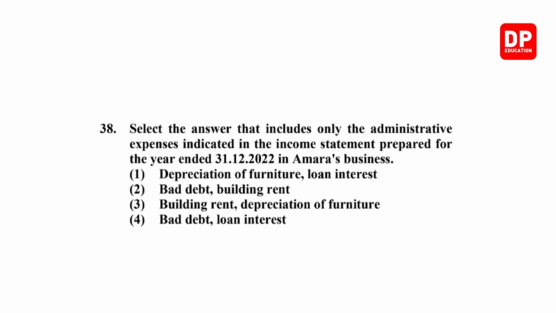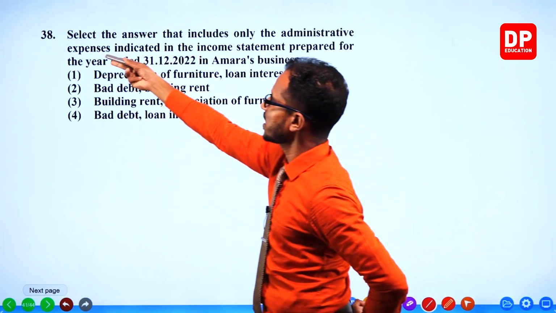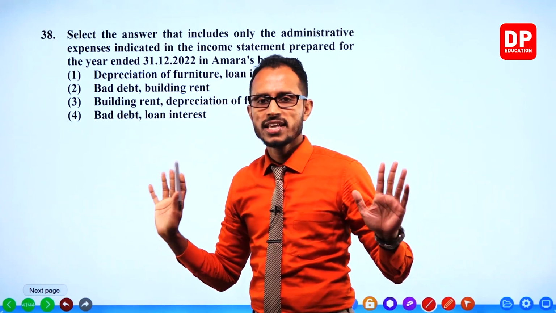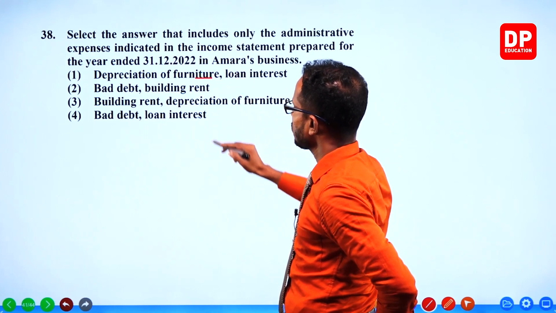Next one. Select the answer that includes only the administrative expenses indicated in the income statement prepared for the year in our business. Depreciation of furniture. No need to calculate. You have to select only the item name. Depreciation of furniture, that is of course a